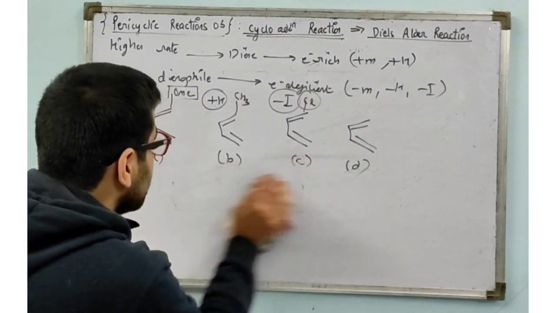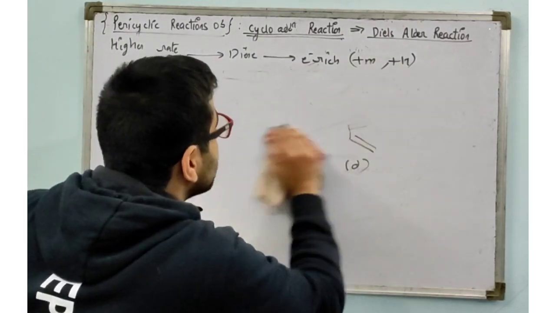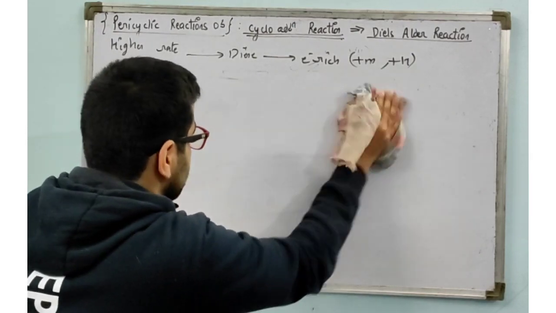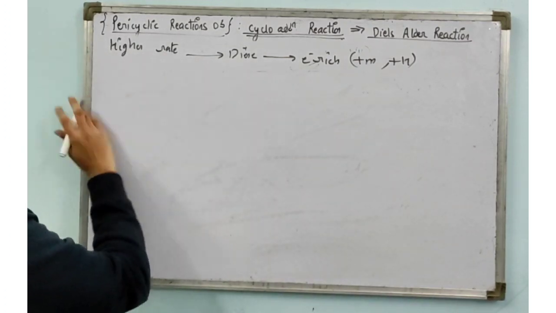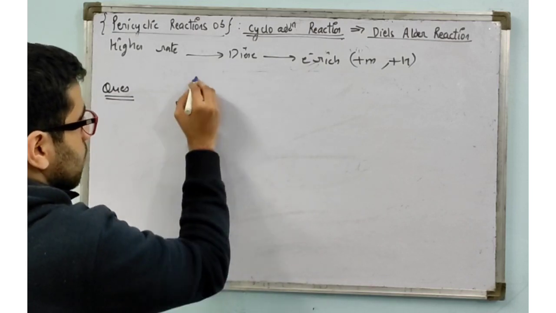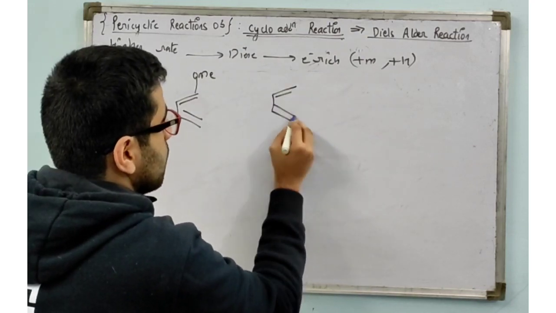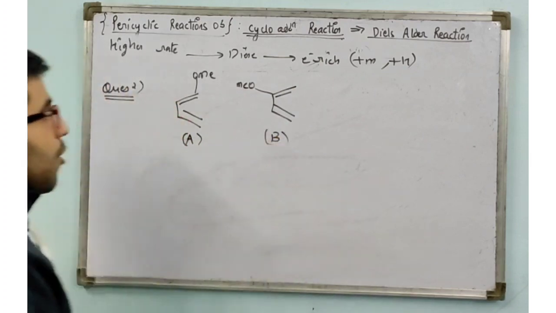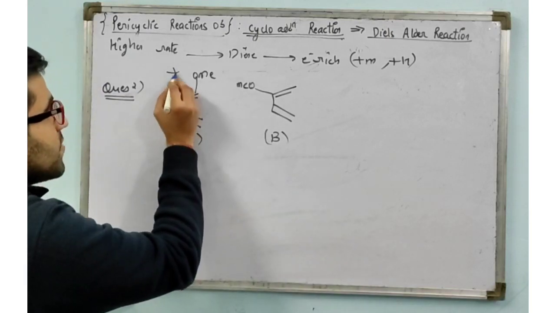Now if I move forward with another question. Now what will you prioritize? Now what will be the rate? Compare them. Both of them have the plus M groups.